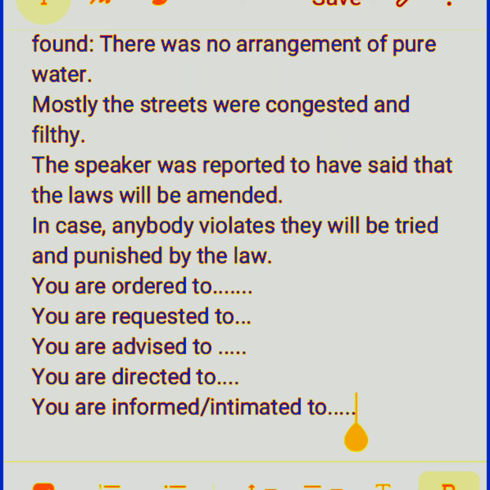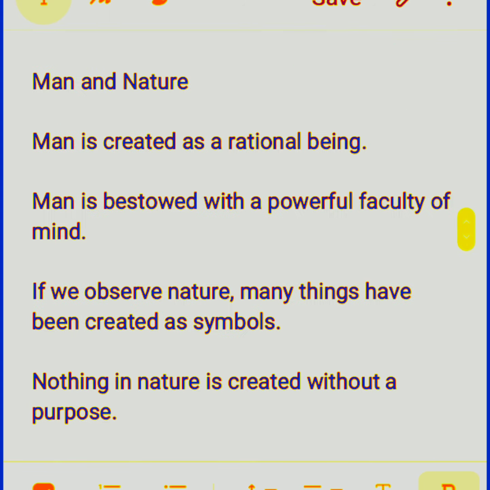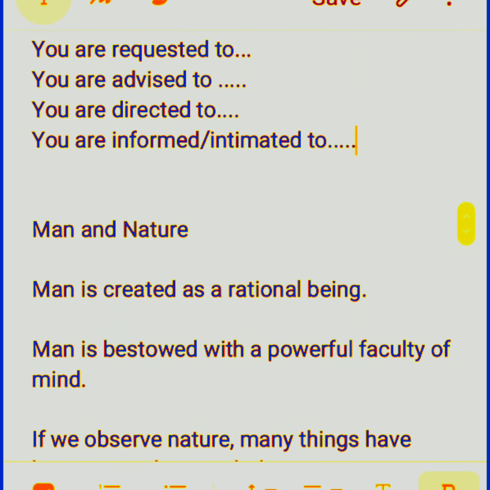You are informed. You are intimated to do this thing. So such passive verbs are used: ordered, requested, advised, directed, informed, intimated.